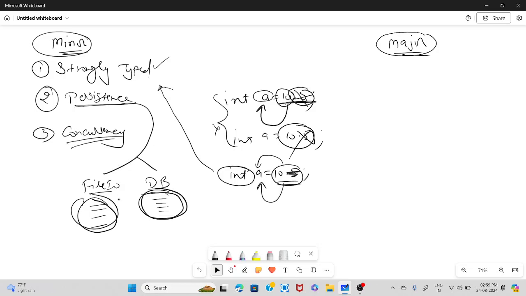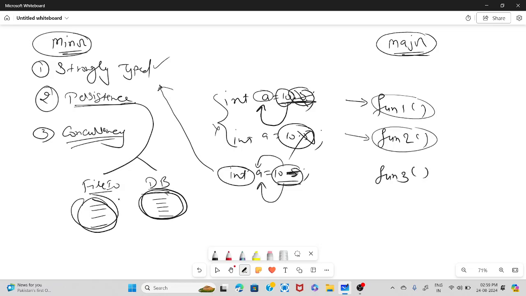Concurrency relates to multiple processing, or you can say multi-threading. Suppose I have function 1, function 2, and function 3. All these functions are independent, meaning they are not dependent on each other. If I normally run the code, function 1 will execute, and once it completes, then 2 gets executed, and once 2 is executed, then 3 gets executed. But using concurrency, I can run 1, 2, and 3 parallelly at the same time. This behavior is known as concurrency.